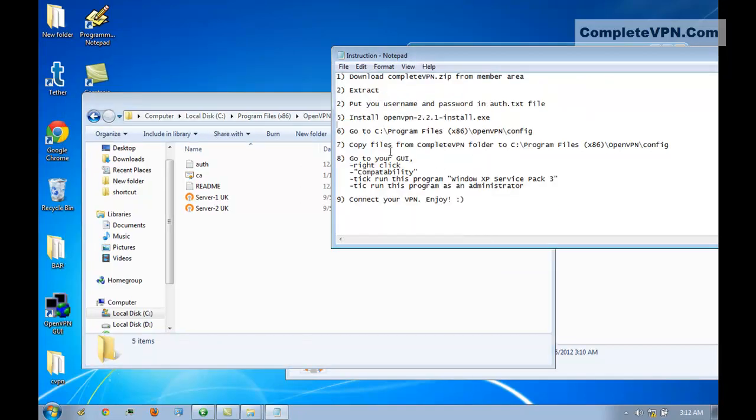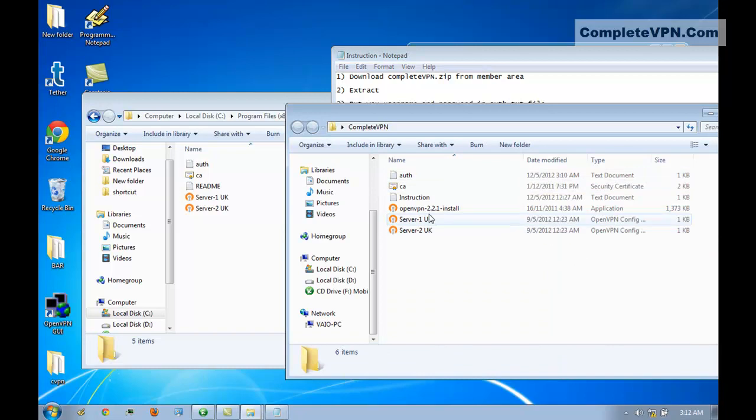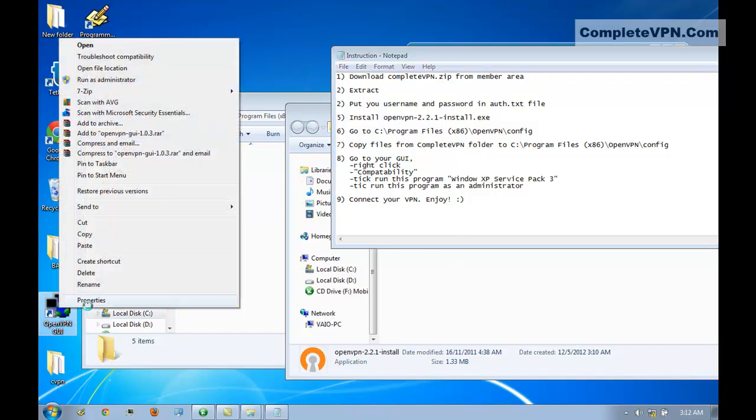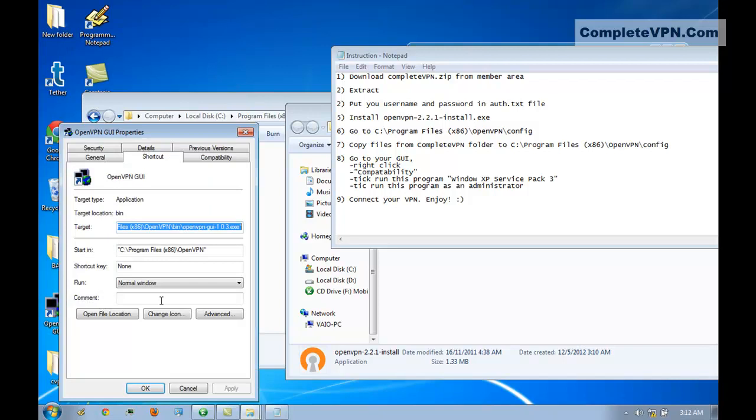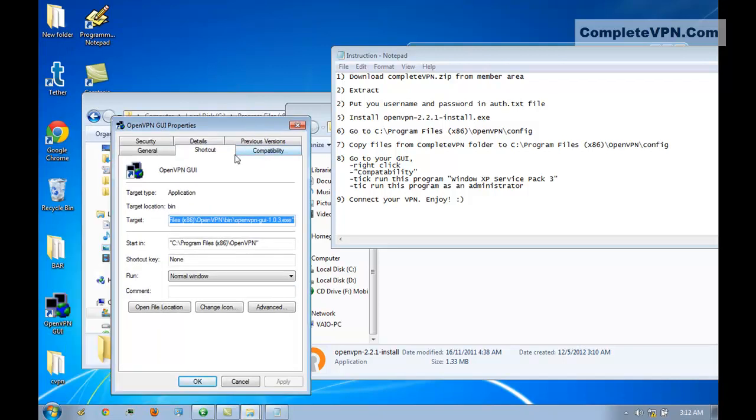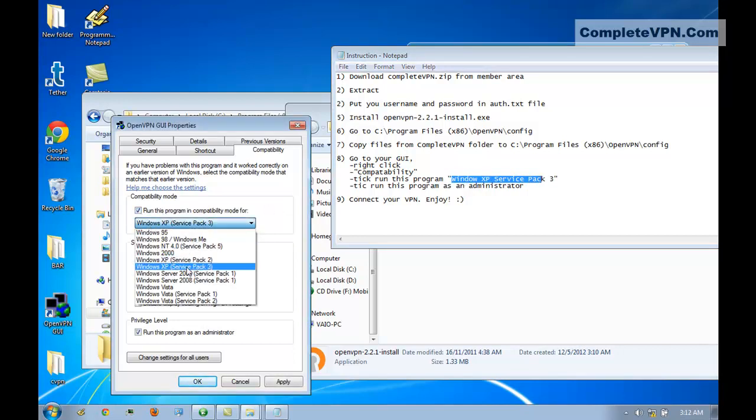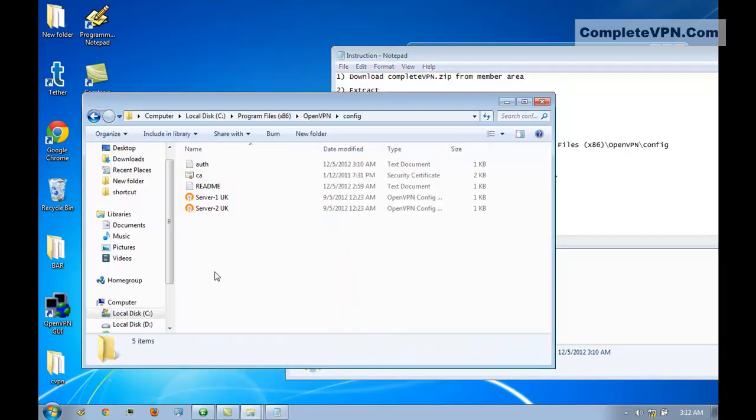You also, after you install this OpenVPN file, this will appear on your desktop. Click on properties, check on compatibility for this one. Make sure it is using Windows XP Service Pack 3. Run it. Choose this one, and run this program as administrator. Click apply and OK.